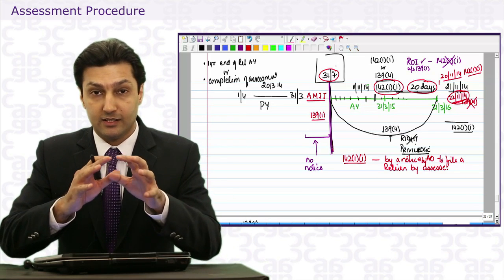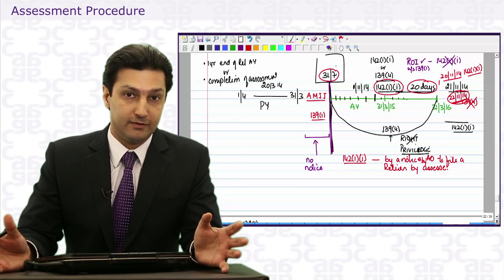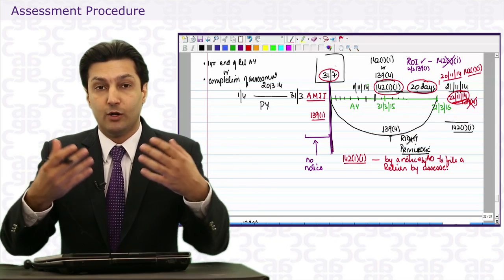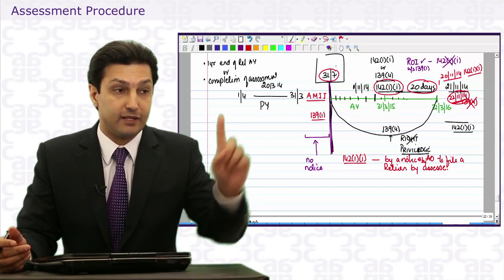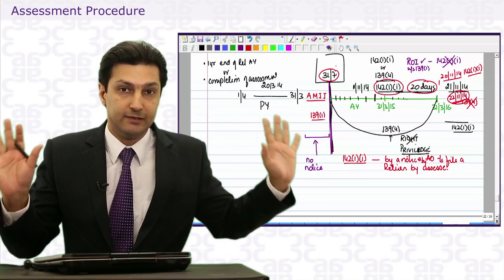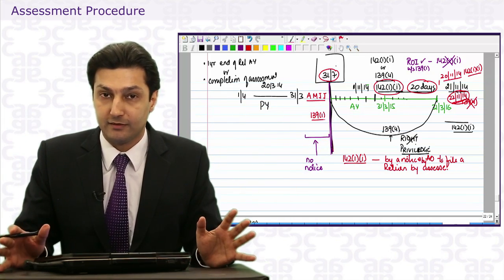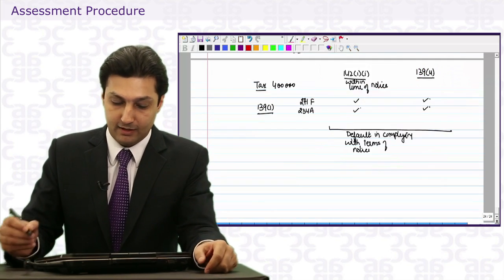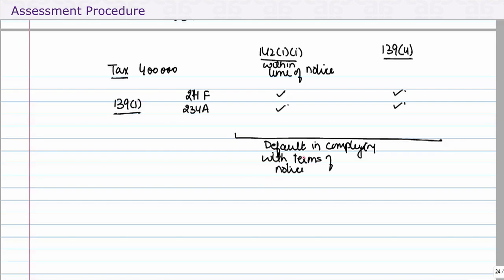But since it is within the time period of section 139.4, it is within 1 year from the end of the relevant assessment year. Assessment has yet to be completed. Well, it is a valid return. But this time it's a return under 139.4. So we say default in complying with the terms of notice, that means return is filed after time period.